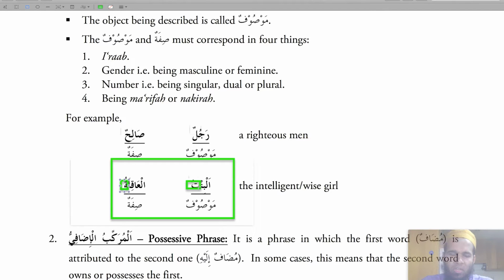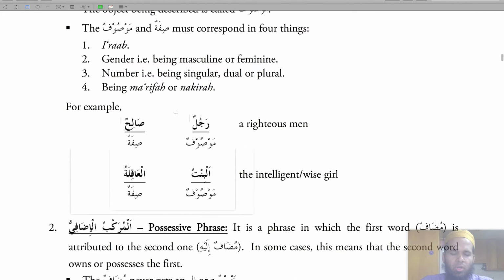Number, singular, al bintu is singular, one girl, and aqilatu is one wise girl. The sifa is also singular. Ma'rifa and nakira, al bintu, the girl, so the girl is known, it's a specific girl that the writer is talking about. And aqilatu, the sifa, is also referring to the mawsuf, and it's also ma'rifa because of having the alif lam, so they work.